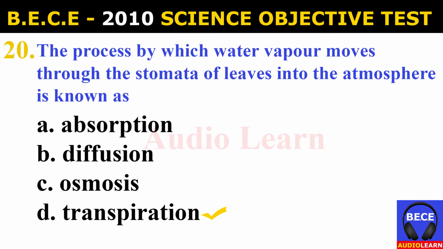Number 20. The process by which water vapor moves through the stomata of leaves into the atmosphere is known as A. Absorption, B. Diffusion, C. Osmosis, D. Transpiration. And the answer is D. Transpiration. The process by which water vapor moves through the stomata of leaves into the atmosphere is known as transpiration.